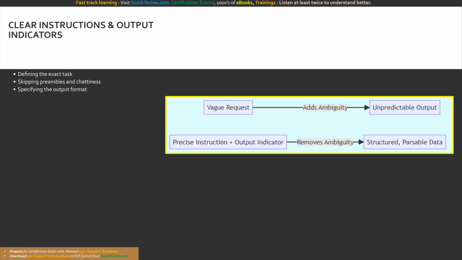Furthermore, you should include directives like "skip the preamble" or "do not include conversational filler." This prevents the model from generating annoying text like, "here is the SQL query you requested," ensuring you get pure, clean data back from Amazon Bedrock. Observe the difference. A vague request introduces massive ambiguity, resulting in chaotic, unpredictable output. A precise instruction combined with strict output indicators mathematically guarantees highly structured, application-parsable data.